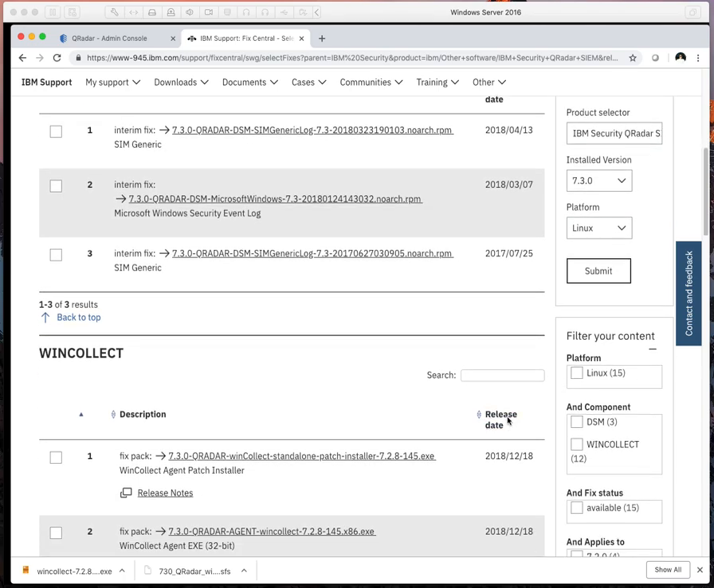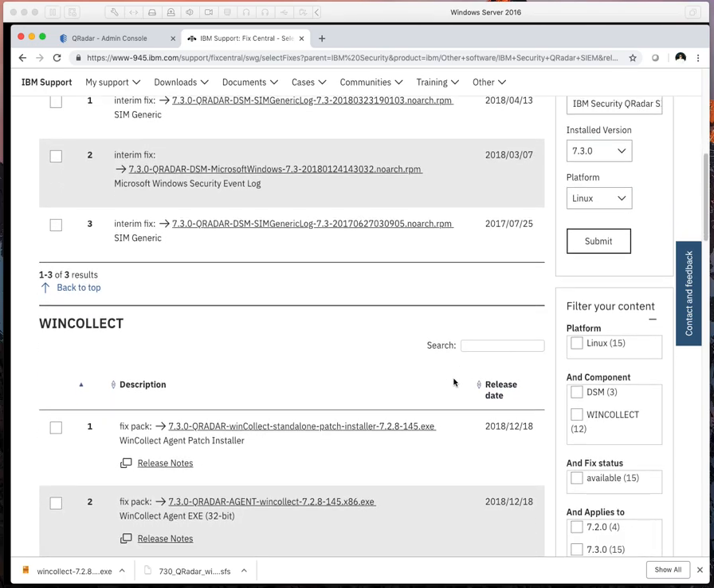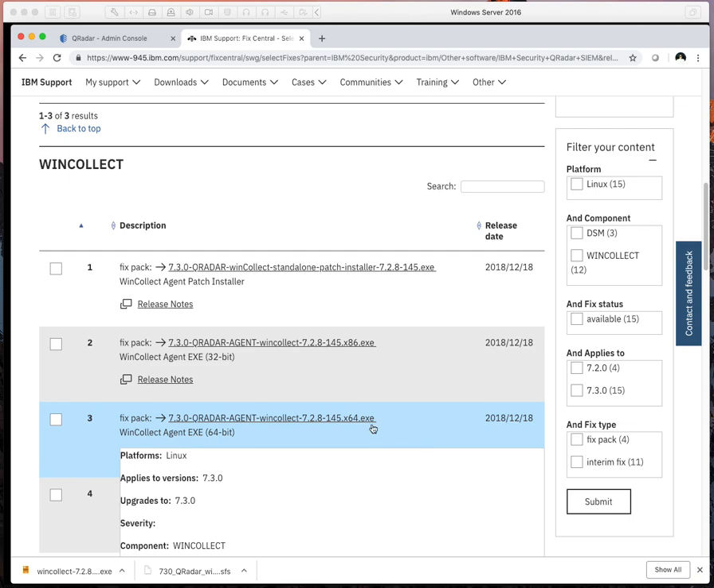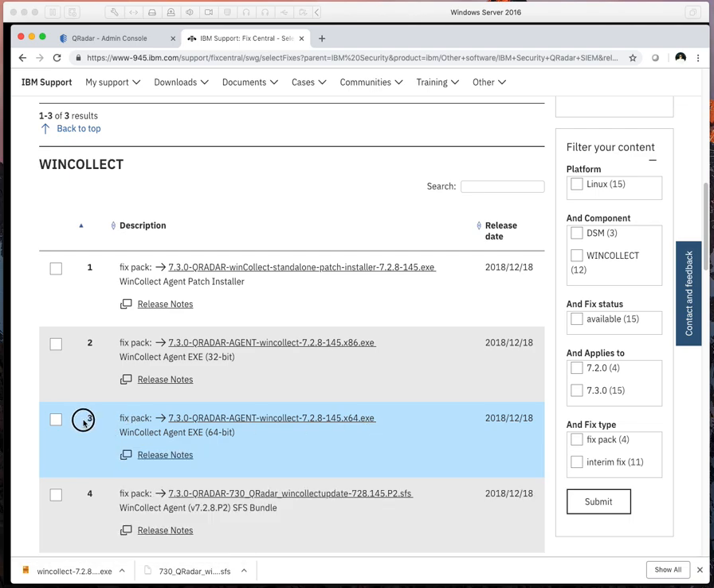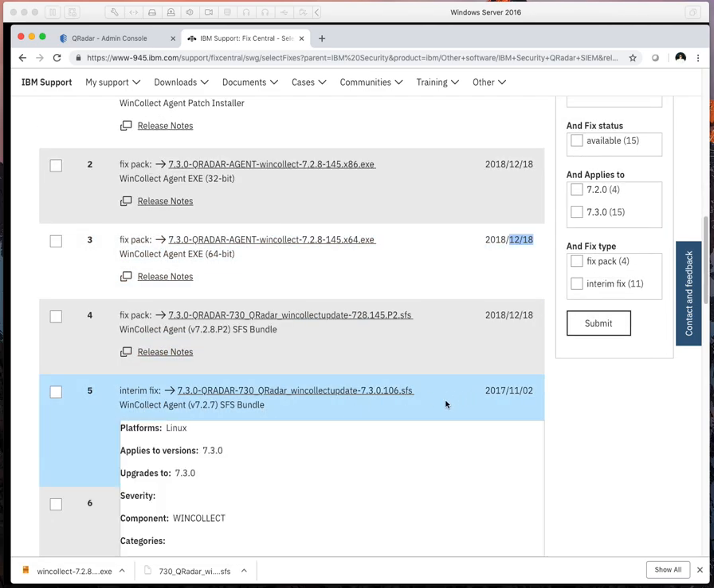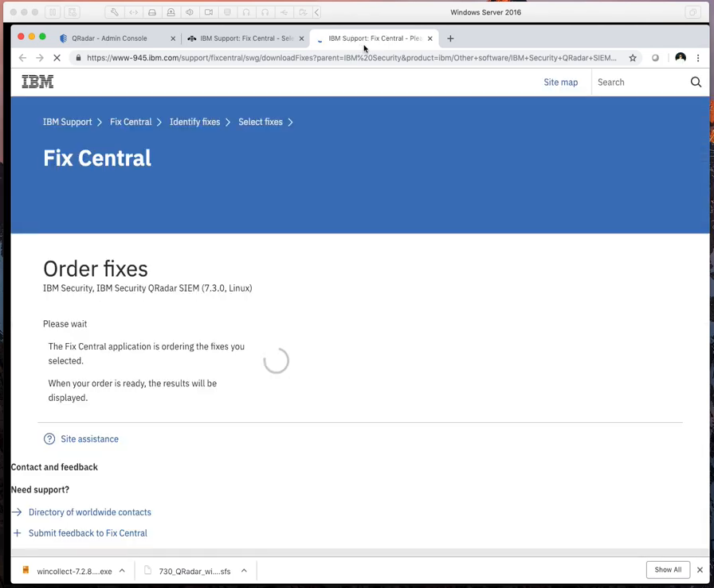So what we're going to need is the x64 installer, so 3, and at the time this was released 12.18, so very new. And the SFS, which is a squash file that will actually install WinCollect onto the QRadar box. So I'm going to open it in a new tab.